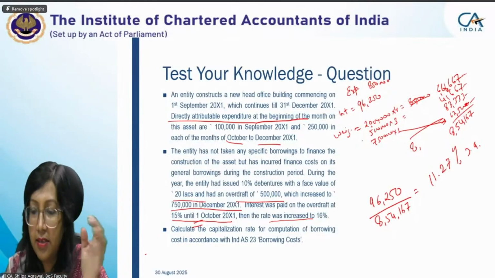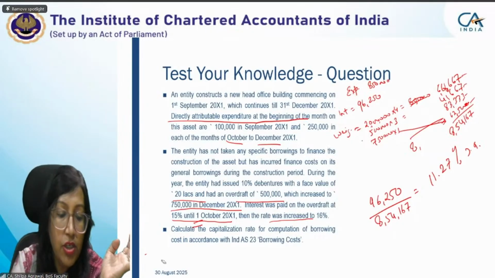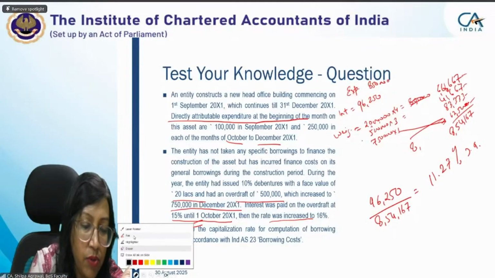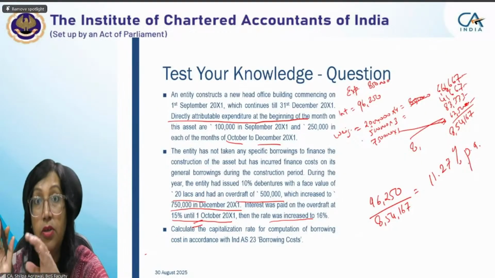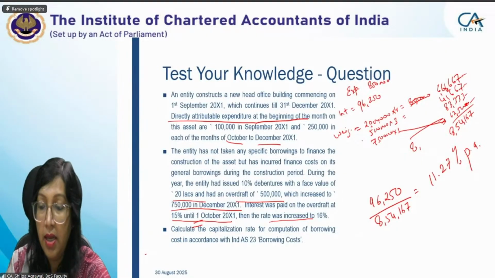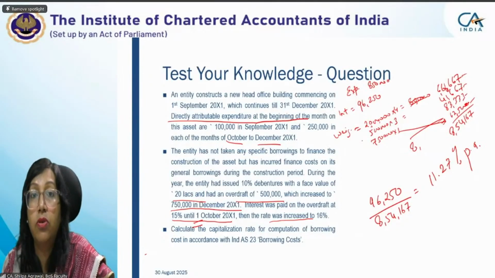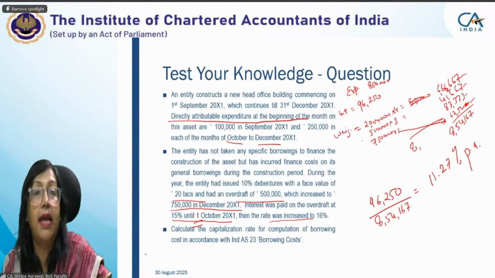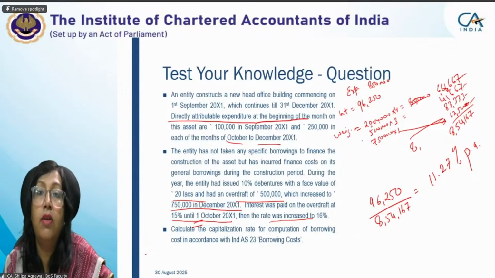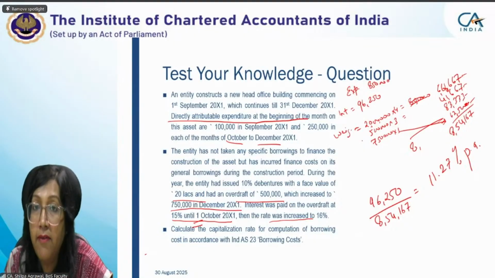Sorry, Saminathan. See, 11.27% per annum, if you arrive at 11.27% in your examination and you stop your solution there only, you don't convert that capitalization rate into a 4-month period, then also it is perfectly okay. Don't be worried that your answer is not matching with the study material solution, so you will not get the marks in the exam if the same question appears. No, that will not be the situation.